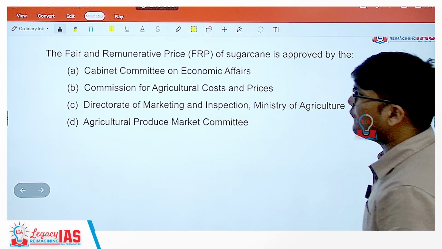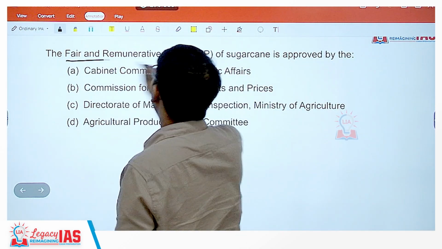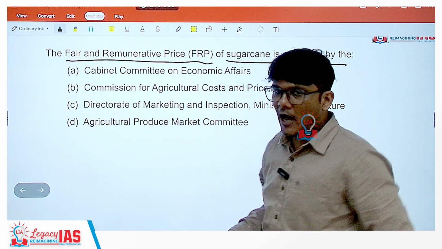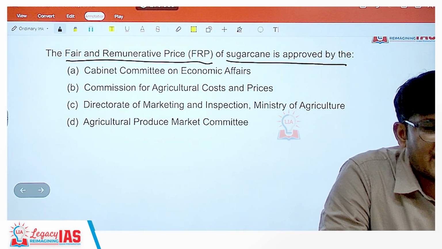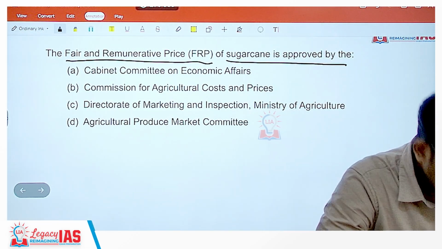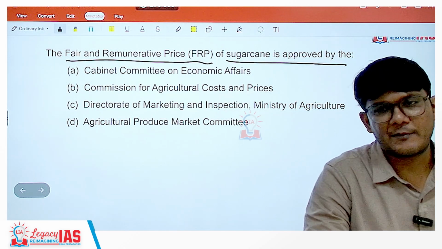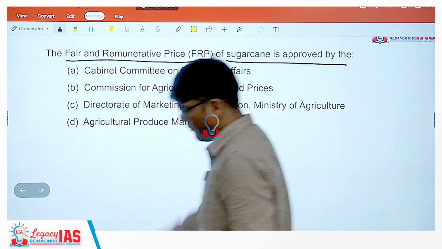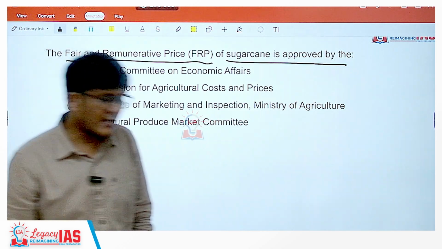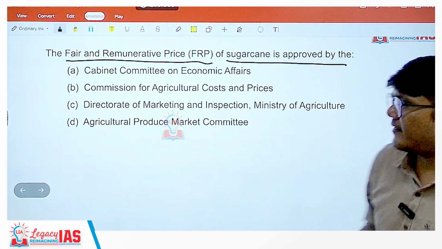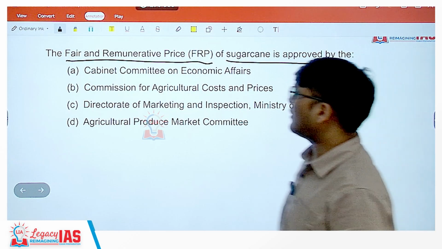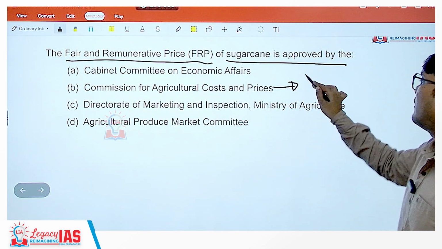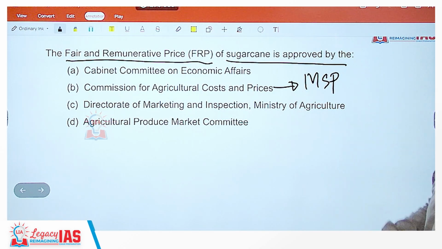Next, the fair and remunerative price, FRP, of sugarcane is approved by whom? Now MSP, that is minimum support price, is there for 23 different crops. In sugarcane, there is a similar concept of MSP, but it is not MSP, that concept is FRP, that is fair and remunerative price. Okay. Now, MSP is recommended by CACP, that is the Commission for Agricultural Costs and Prices. This actually takes care of MSP, not FRP.